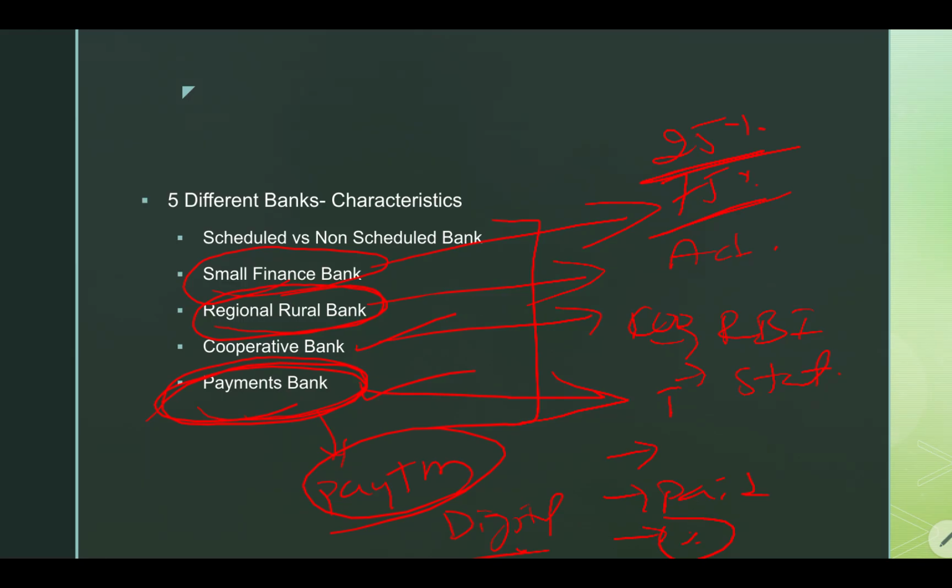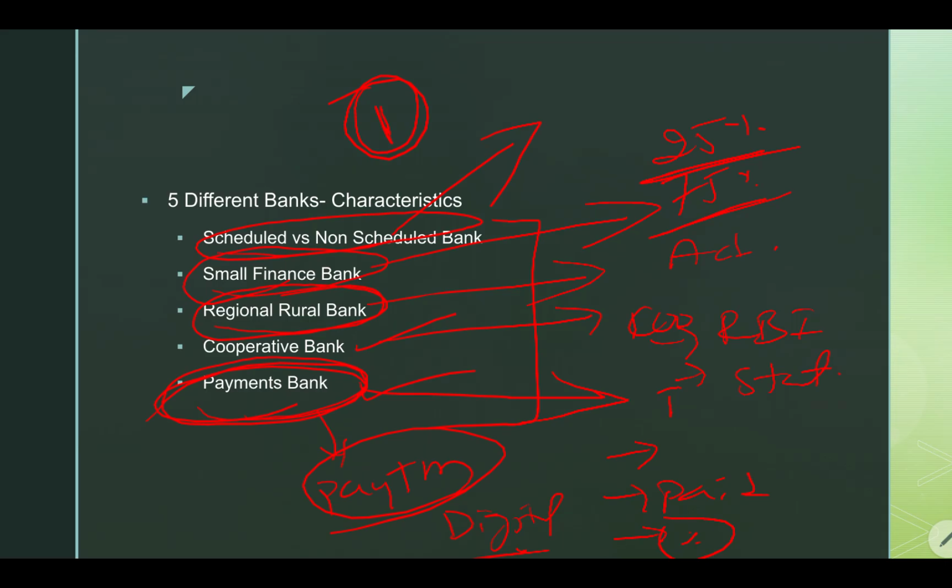See, each bank has its own special purpose and special characteristics. Otherwise, there is no need for this many categories of banks, right? For example, cooperative banks do not work for a commercial purpose. They work only to alleviate poverty and give better services to the members of that group. But scheduled and non-scheduled banks are majorly for commercial purposes. And one should know the characteristics of non-scheduled banks, like whether they can access RBI funds or not. From this topic, one question will come.